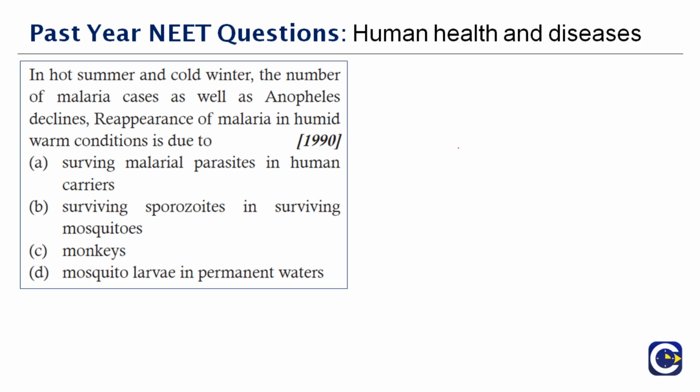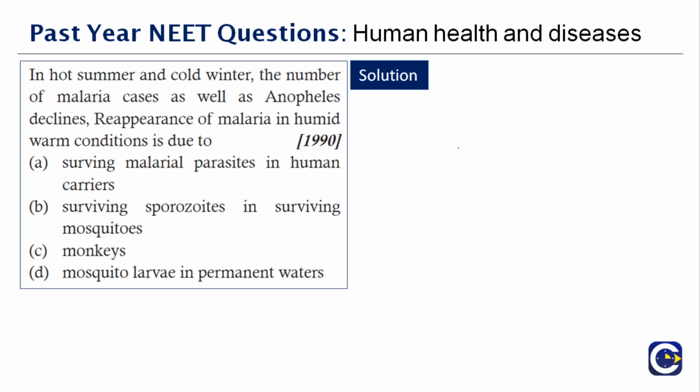In hot summer and cold winter, the number of malarial cases as well as the anopheles declines. Reappearance of the malaria in humid warm conditions is due to dash. So we all know that, right? During rainy seasons, not during raining, but after it rains, you'll have small puddles everywhere and there'll be stagnant water over it, and you'll have bubbles over it. They're actually the mosquito eggs which are laid on it and they hatch.